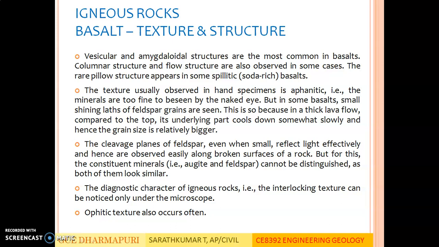The cleavage planes of feldspar, even when small, reflect light effectively and hence are noticed easily along broken surfaces of a rock. But for this, the constituent minerals cannot be distinguished as both of them look similar. The diagnostic property of igneous rocks, that is, interlocking texture, can be noticed only under the microscope. Ophitic texture also occurs often.